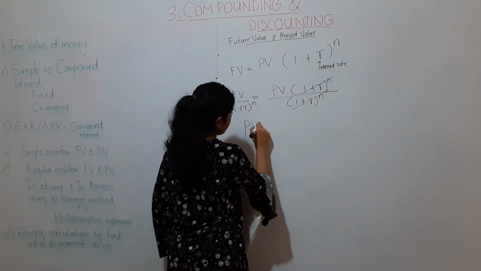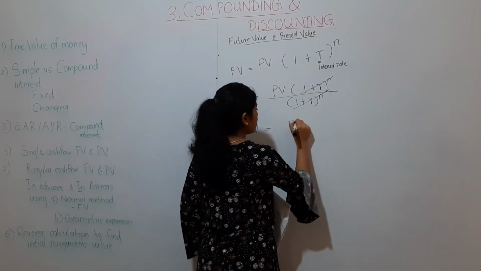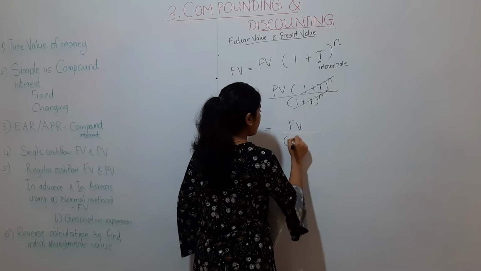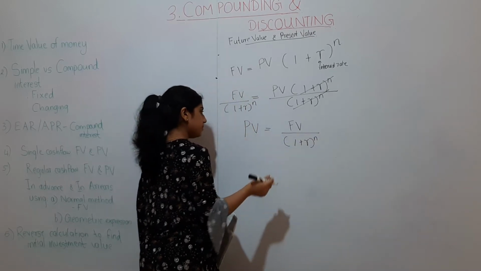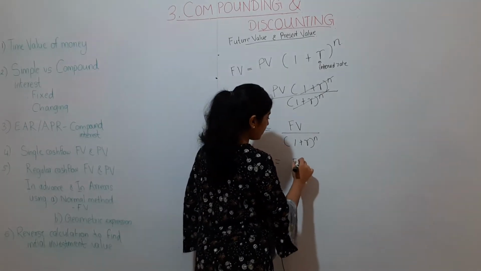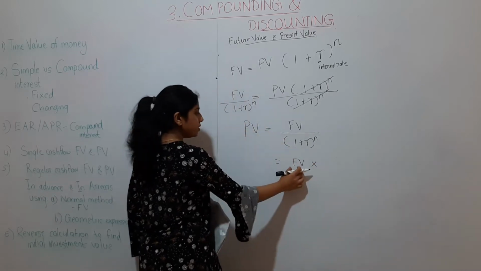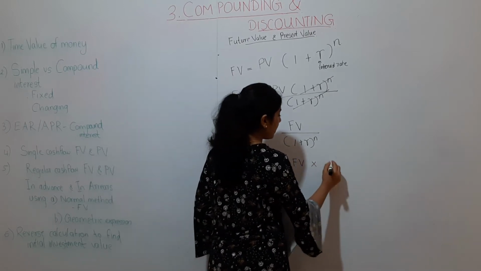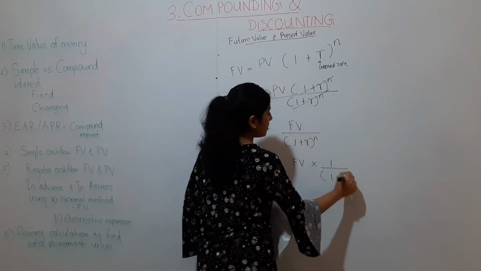Therefore, present value equals future value divided by (1 + r) to the power n. This in turn means present value is equal to future value multiplied by 1 divided by (1 + r) to the power n.